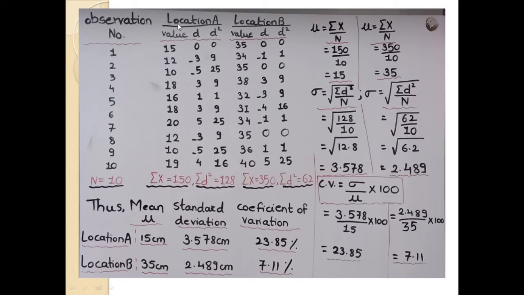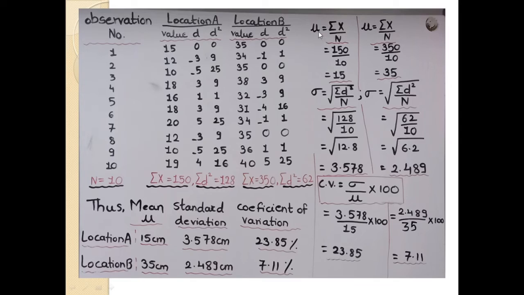In the second column I have written the values for location A: 15, 12, 10, 18, 16, 18, 20, 12, 10 and 19. The summation of x, the sum of all these values, is 150.